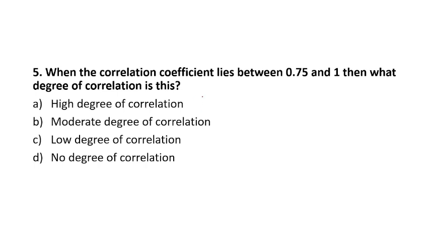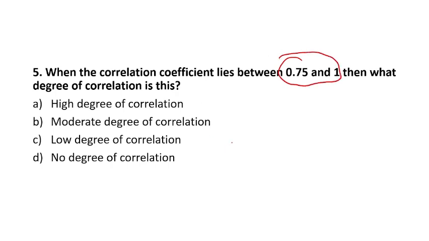So correlation, you know, the association between the variables is generally called correlation. The higher degree of correlation will exist when the values lie between 0.5 and 1. So option A is the right answer.